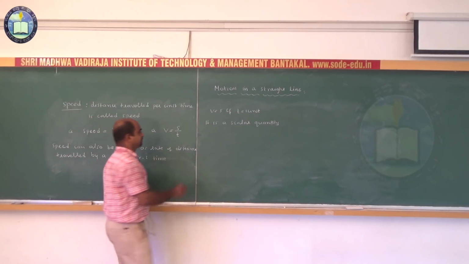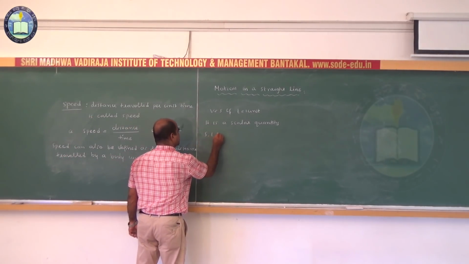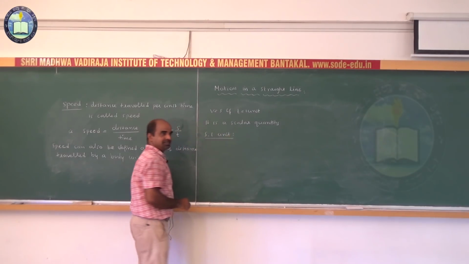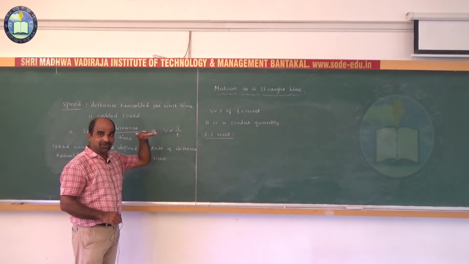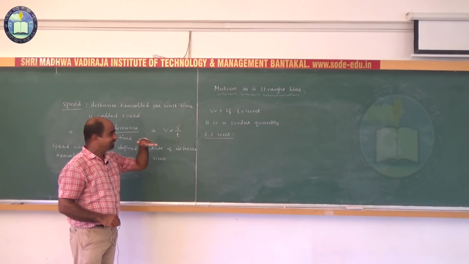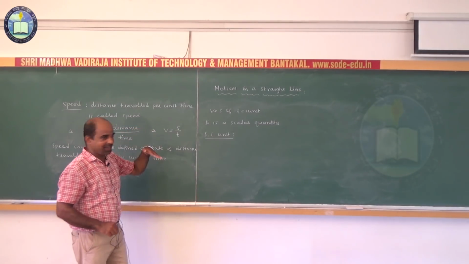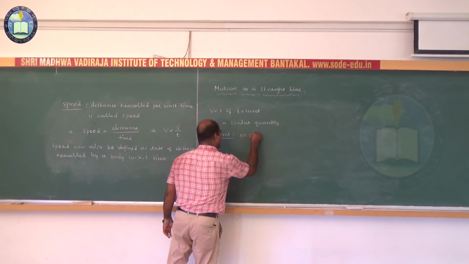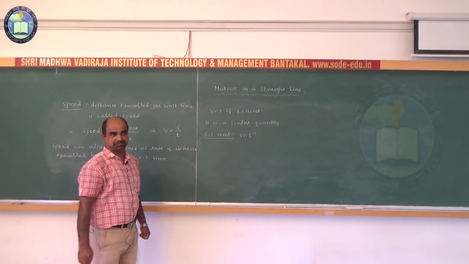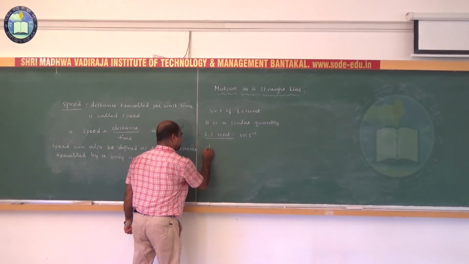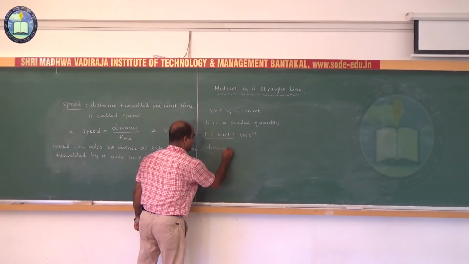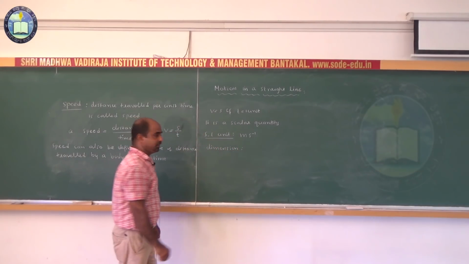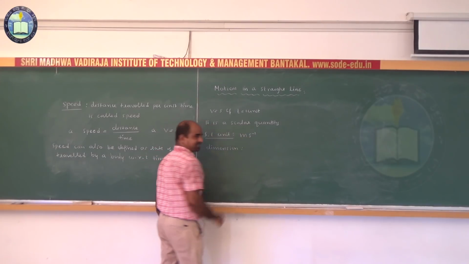The unit of speed in the SI system: distance is measured in meters, and time in the unit called second. Therefore, the unit of speed is meter per second.